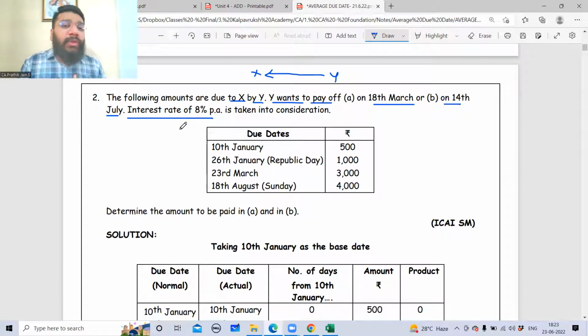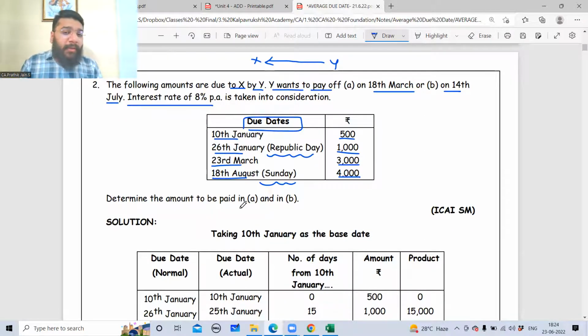The following amounts are due to x by y. So 500 is due on 10th of January. 1000 is due for payment on 26th of January. 3000 is due for payment on 23rd of March. And 4,000 is due for payment on 18th of August, which is Sunday. And please pay attention to these details also. Okay, and if you look at it, this is the due date.